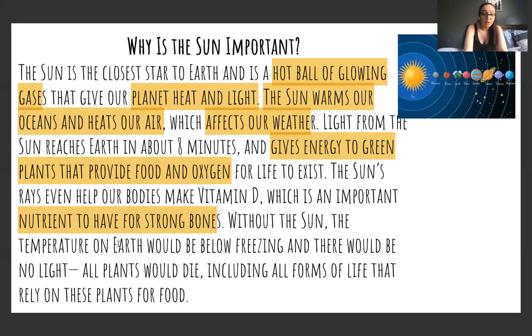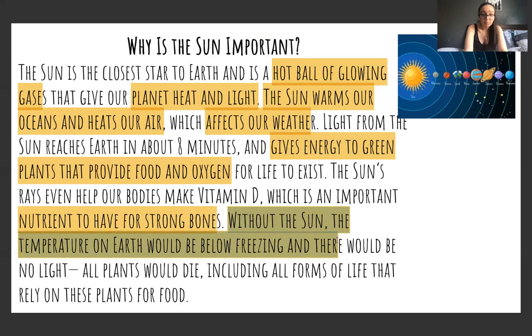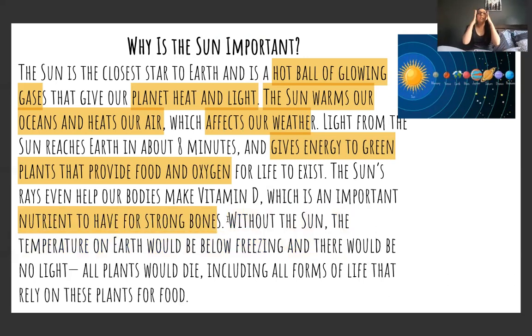Without the sun, I'm going to continue reading. Without the sun, the temperature on Earth would be below freezing, and there would be no light. All plants would die, including all forms of life that rely on these plants for food. So I feel like this is important to note that without the sun, plants would die. I think that's important because it provides us the information of what the sun does. Okay? I like that. Without the sun, all plants would die.